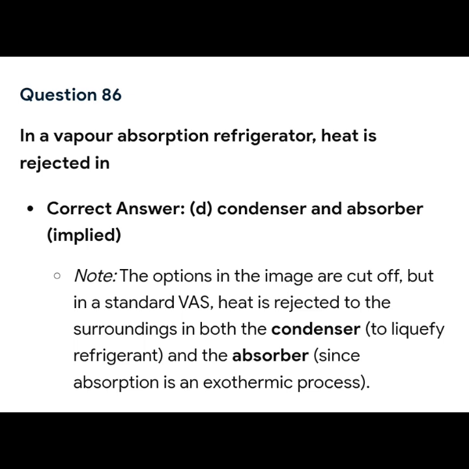So the next question is question 86. In a vapor absorption refrigerator, heat is rejected in. The correct answer is letter D, condenser and absorber. Because the option in the image is a standard VAS. Heat is rejected to the surroundings in both the condenser to liquefy the refrigerant and the absorber, since absorption is an exothermic process. So the correct answer is letter D.